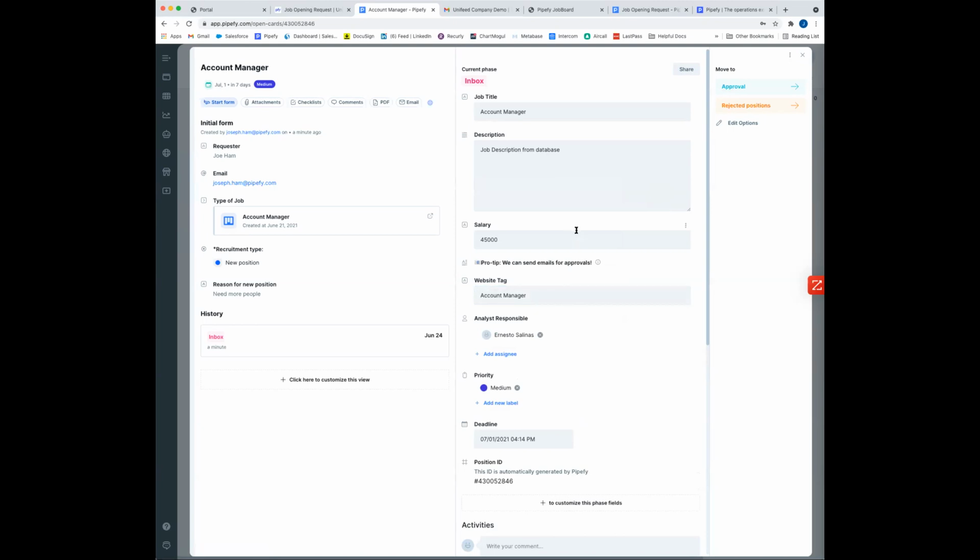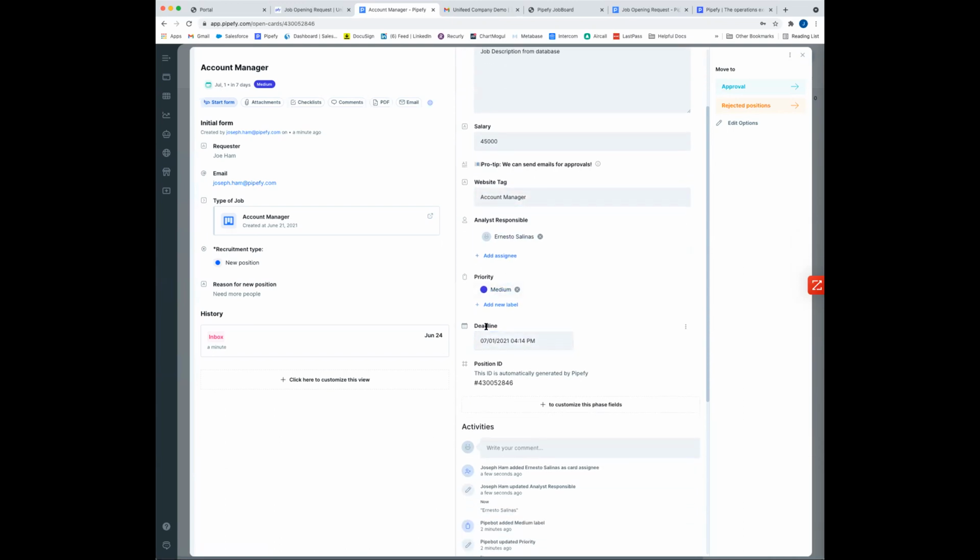Now, you'll see that all of this was actually already pre-populated, and that's because I have all this information inside of our database. So because I selected account manager, it has our description, our salary, our website tags, so we can go ahead and search tags later on, and so on and so forth, even down to saying, what's our deadline? So it gave us 7 days to complete this task. So really flexible when we start automating work, especially if it's repeatable processes.